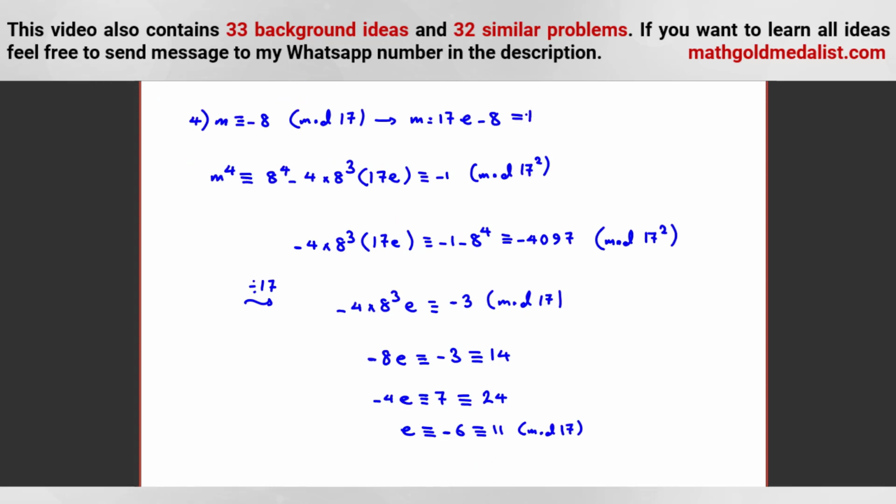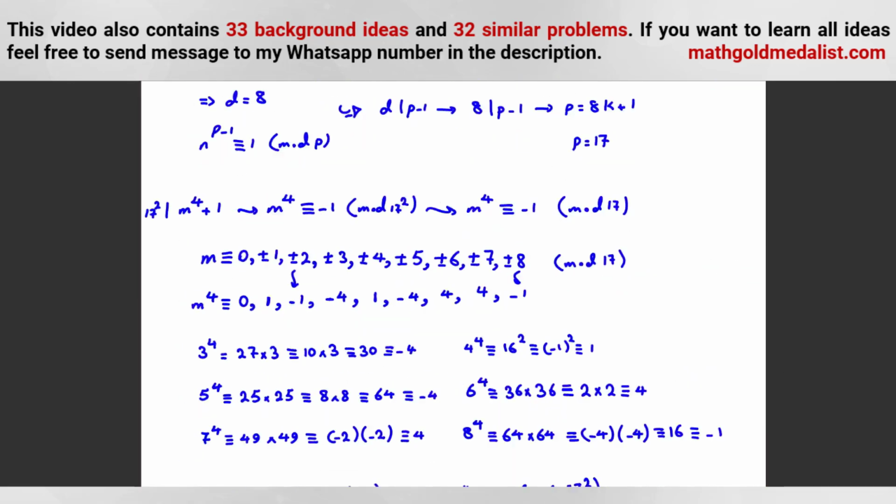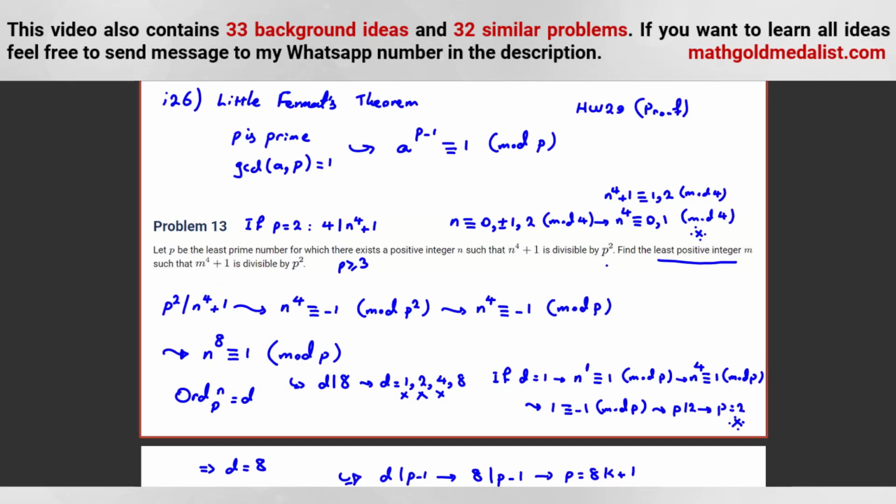So the minimum is 17 times 11 minus 8. 17 times 11 is 187 minus 8, which is 179. Okay, it is our last answer. So between all these numbers, which number was best? 110. Okay, so it says find the least positive integer, and the answer is 110.